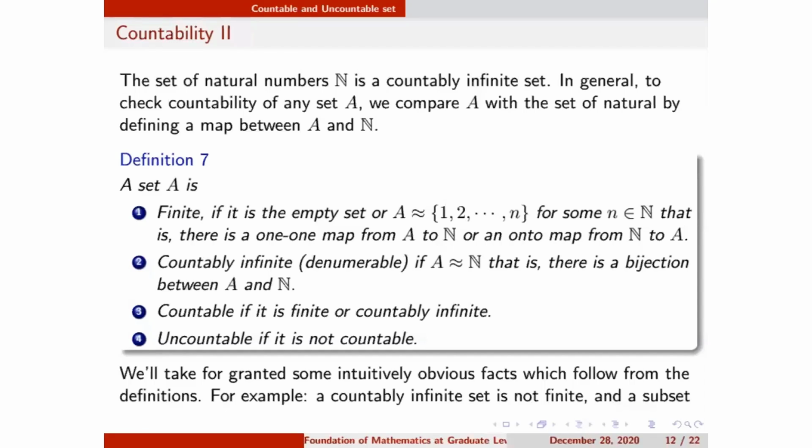So now we come to the definition of finite. What is a finite set? A finite set: either the set is empty, phi, there is no element, then I'll say it is finite.